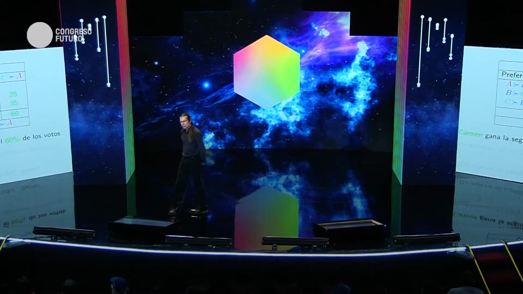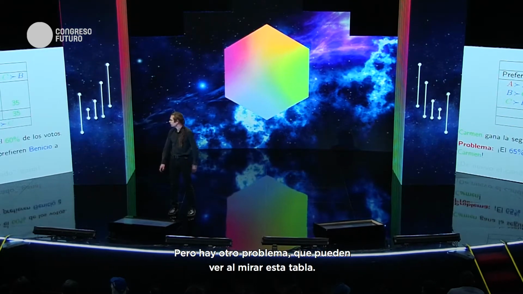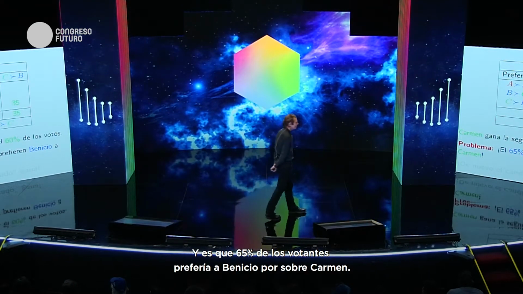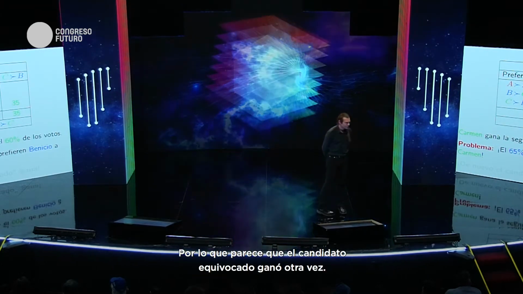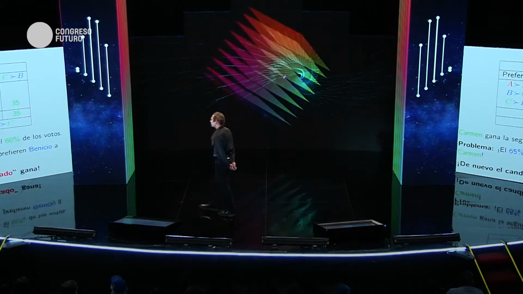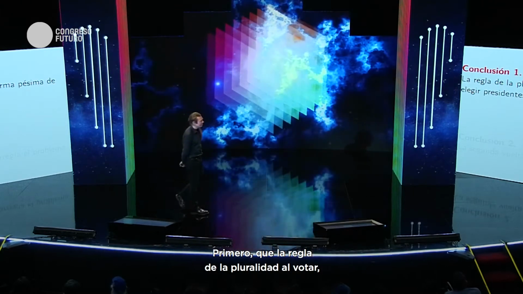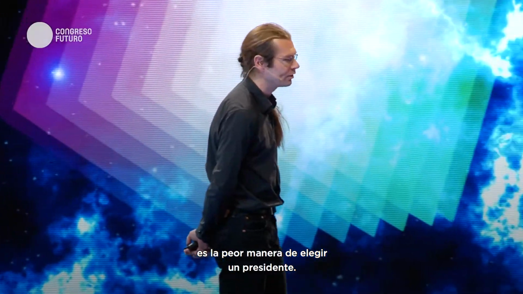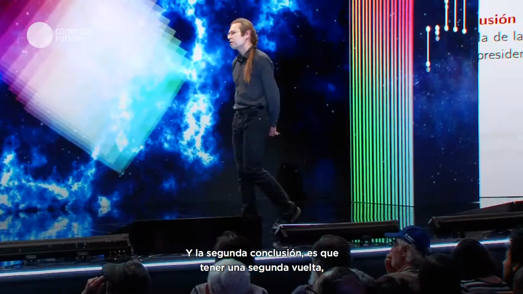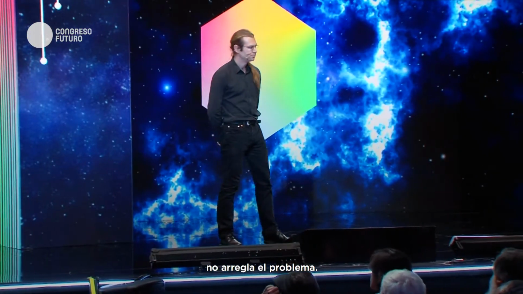So that's great. But there's another problem, which is that now if you look at the table, you can see that in fact 65% of the voters prefer Benicio to Carmen. So it seems like the wrong candidate has won again. What's going on here? These examples show us two things. First of all, the plurality voting rule is a terrible way to elect a president, which is how they do it in the United States. And the second conclusion is that having a runoff vote does not fix the problem.